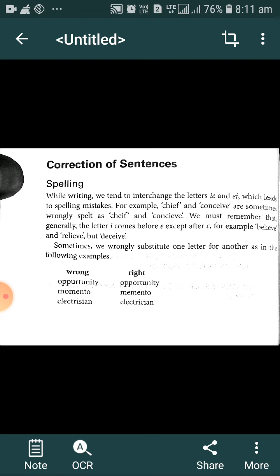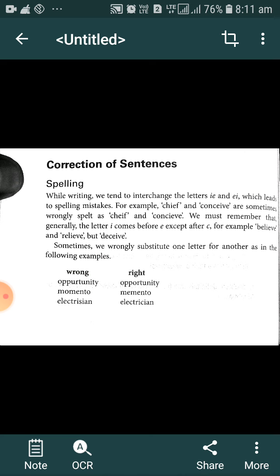First of all, while writing any sentence, we use words, and while we use words, we must know the proper spelling of those particular words. Otherwise, we get an alternate meaning or we construct the wrong sentence. So there are some rules about spelling.